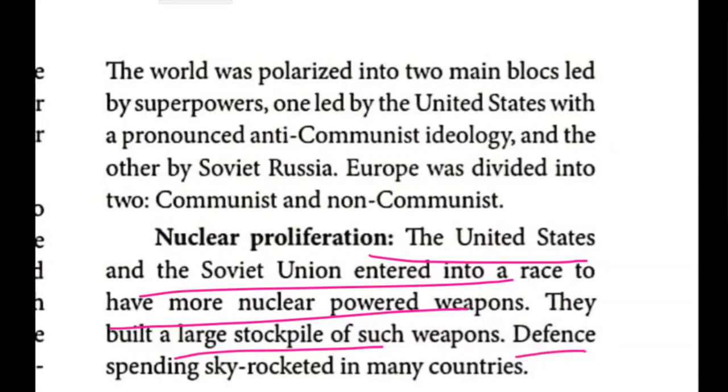Defense spending skyrocketed. What is the meaning of skyrocketed? They spent a large amount of money on defense. So that is nuclear proliferation.